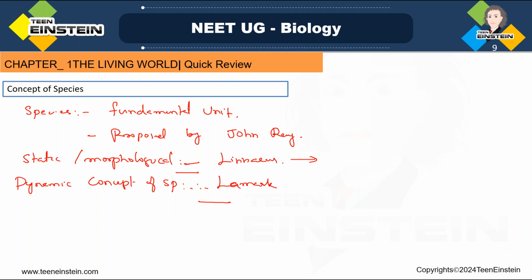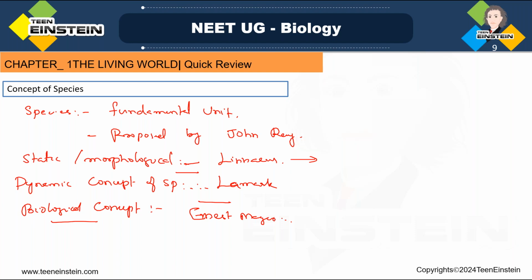Then the biological concept of species was proposed by Ernest Mayr. According to the biological concept of species, the members of a species, that means a group of organisms, will have resemblance in their morphological, physiological, biochemical, and behavioral characters.